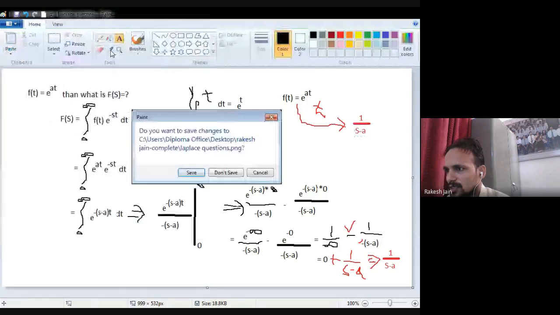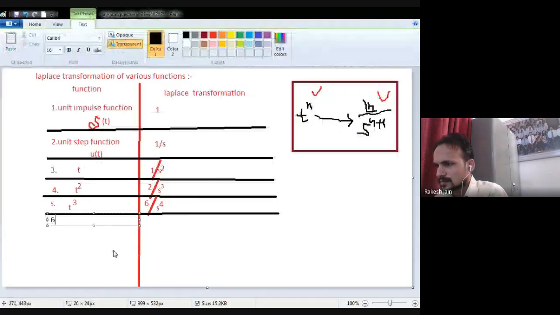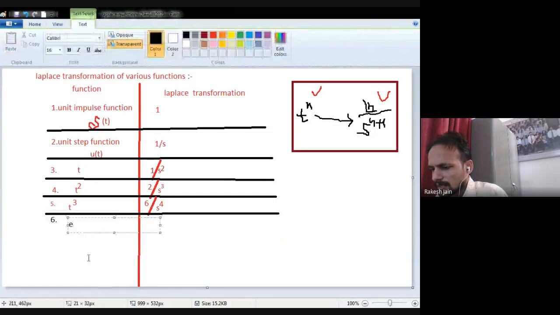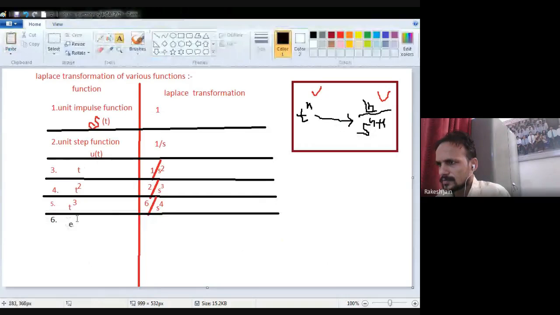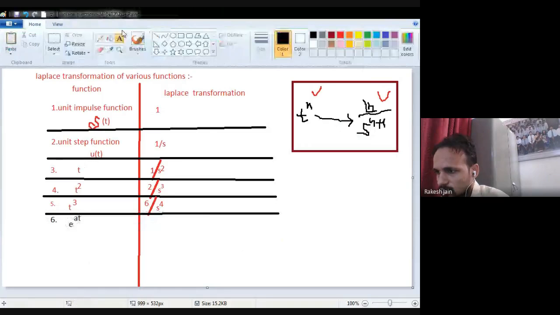So the sixth one is: if you have e raised to the power plus at, then your Laplace transformation will be, as I told you already, 1 divided by s minus a.